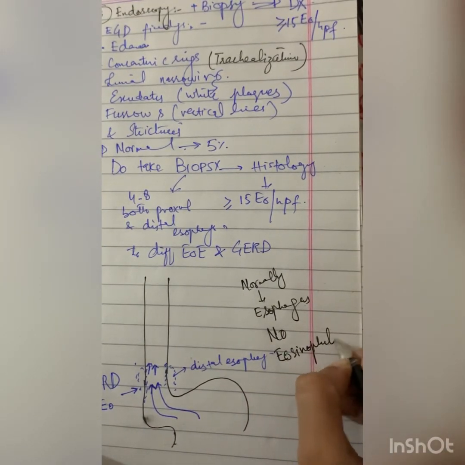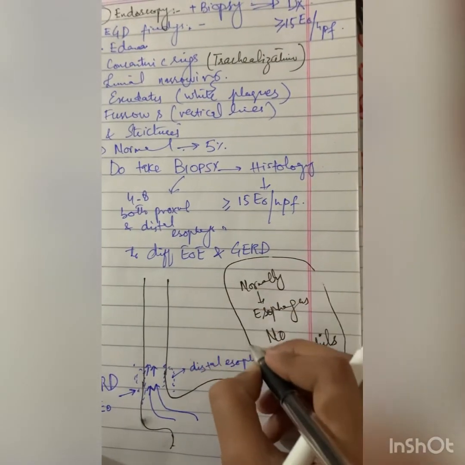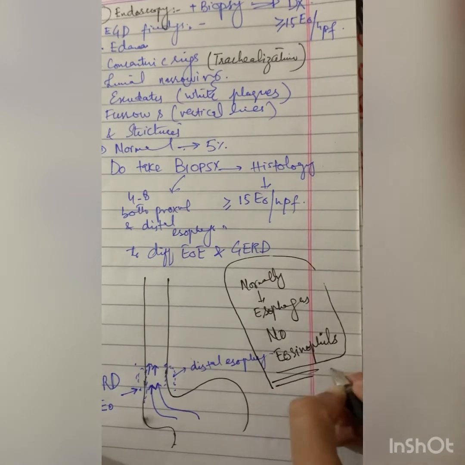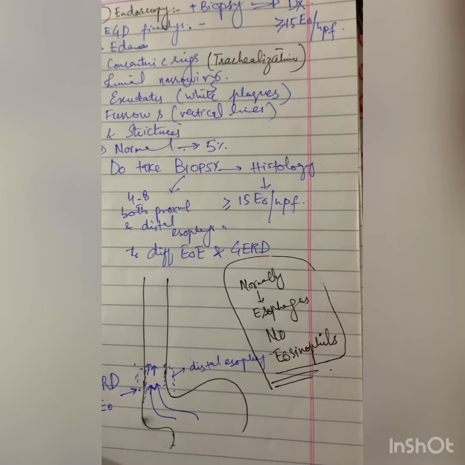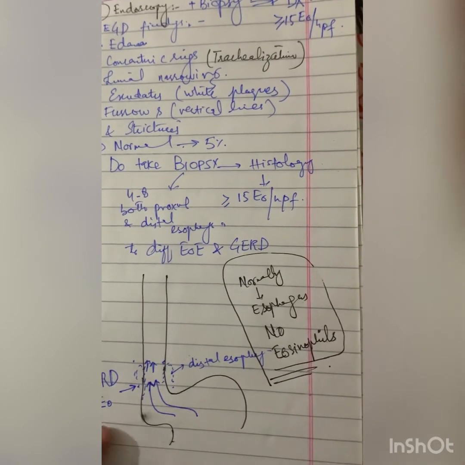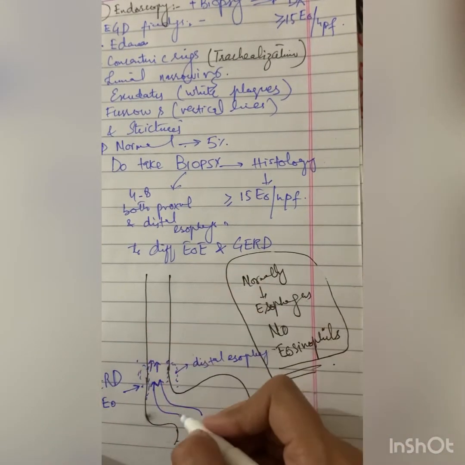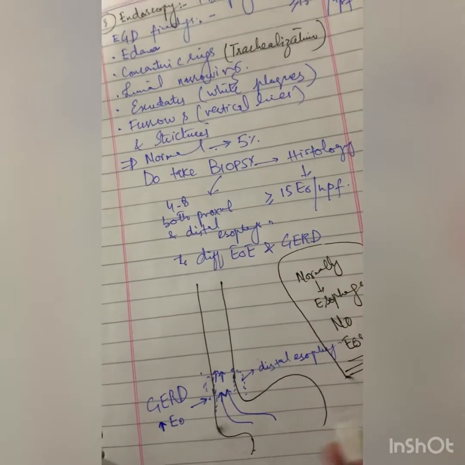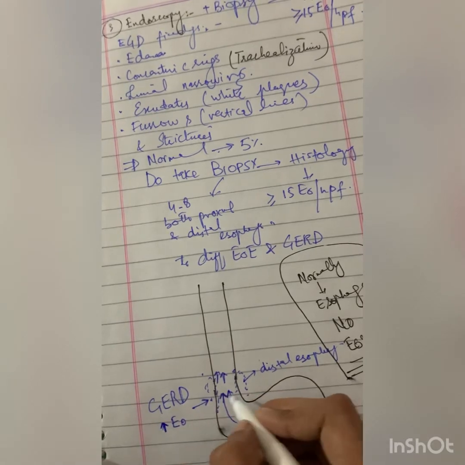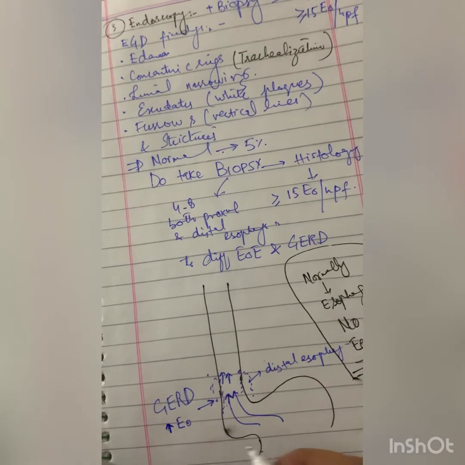This is a unique thing about the esophagus, that it does not have any eosinophils in its wall, and their presence denotes any pathology being present in the esophagus. So in all other parts of the digestive system, eosinophils are present, but they are absent in the esophagus, and their presence indicates any pathology. So in the case of GERD, eosinophils are increased in number in the distal part of the esophagus,